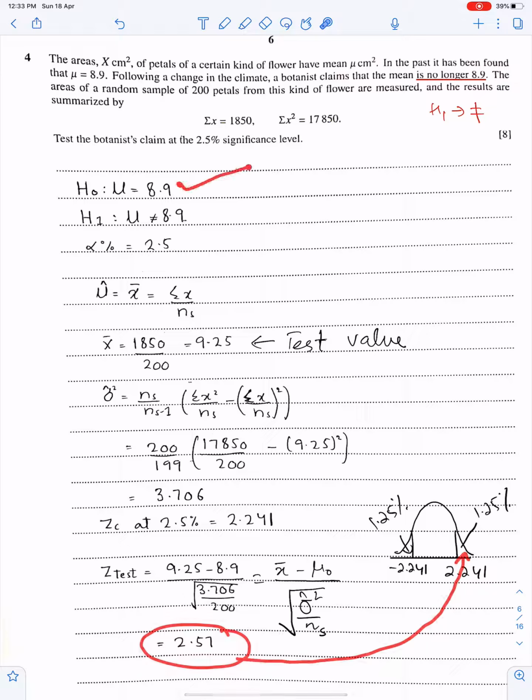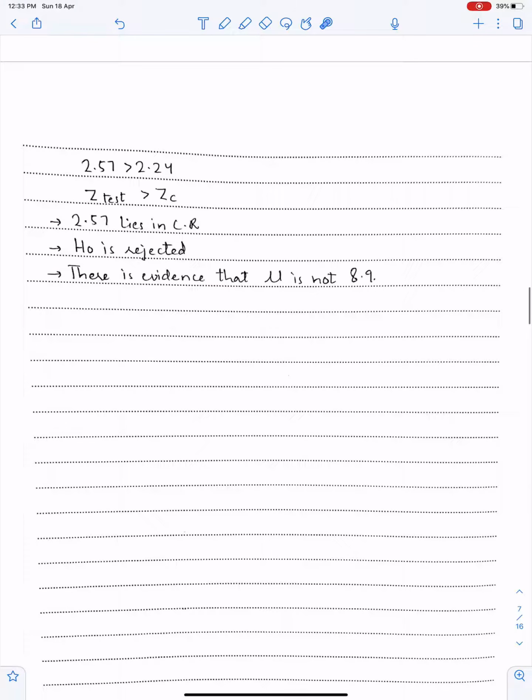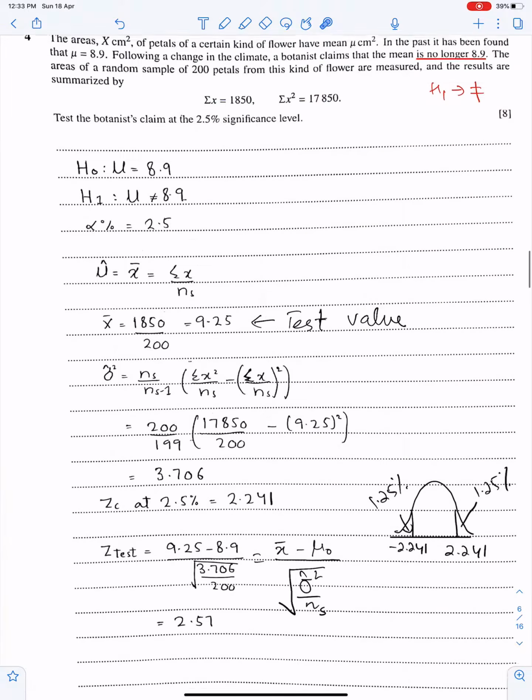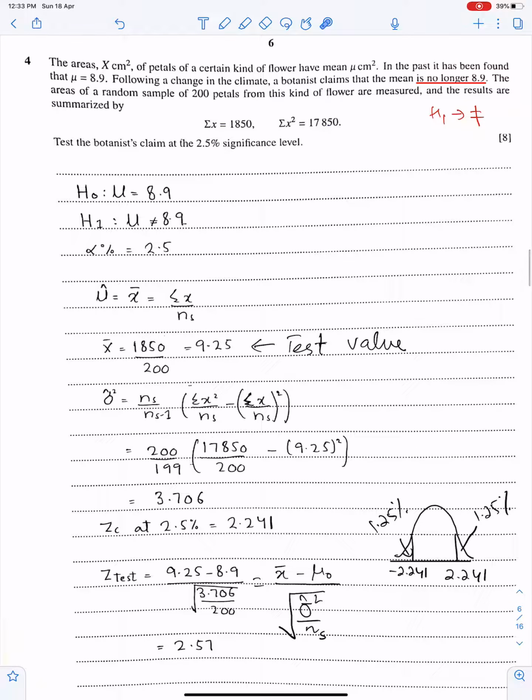So we have to reject h0 and we have to accept h1, that mu has changed. Since 2.57 lies in critical region, therefore h0 is rejected and the claim is accepted that mu is not 8.9. So whenever z test lies in critical region, we reject h0 and we accept the claim.